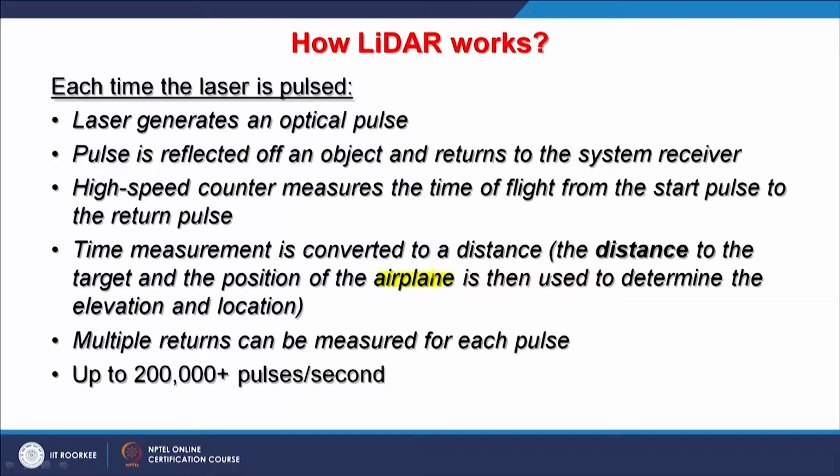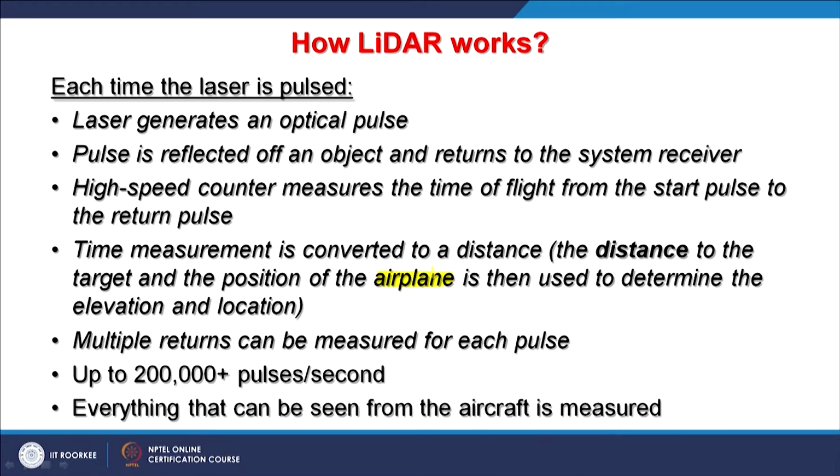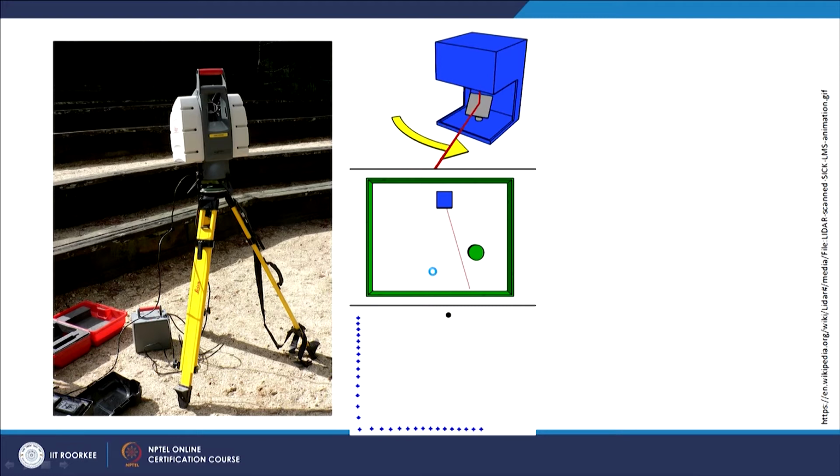Up to 200,000 plus pulses per second are possible with LiDAR, and everything that can be seen from the aircraft is measured, or ground based LiDAR fitted on a tripod can also be used. This is the example being seen, and 3D scanning is being done through this animation.